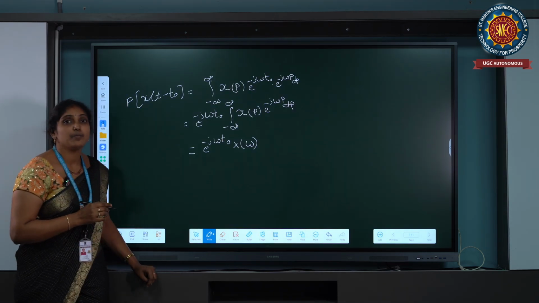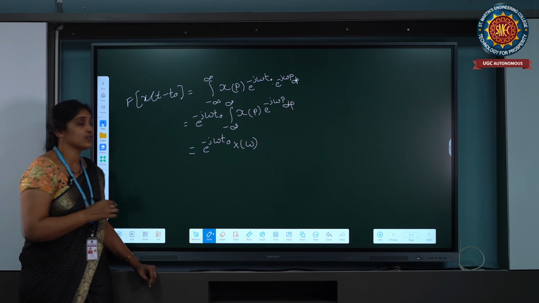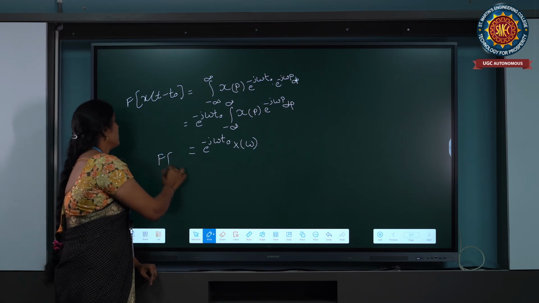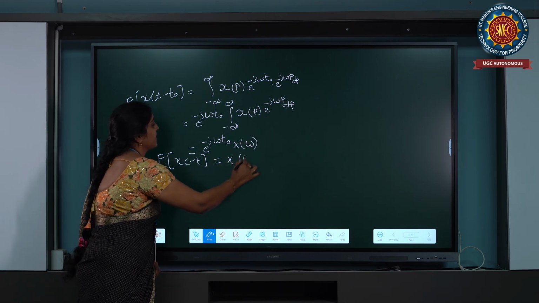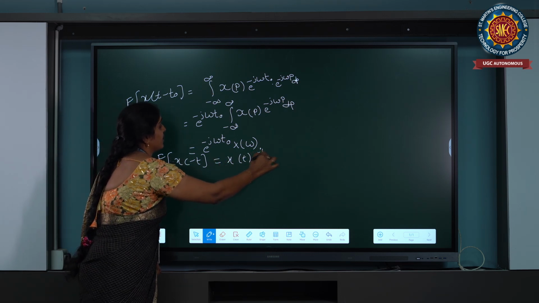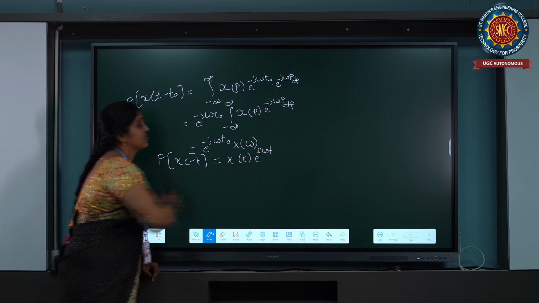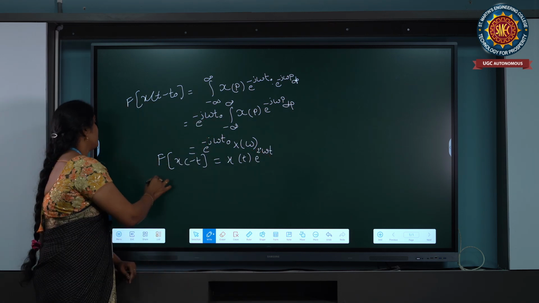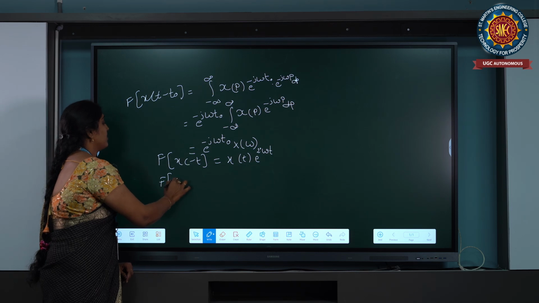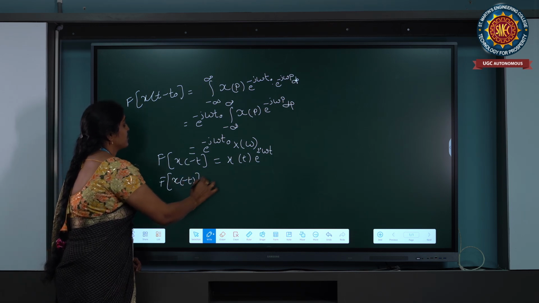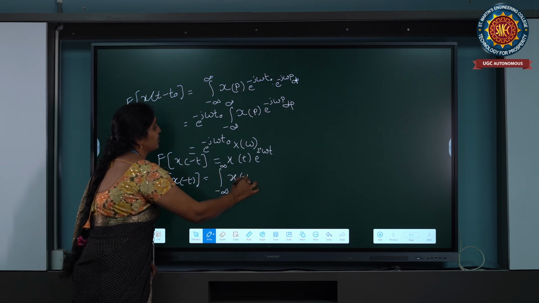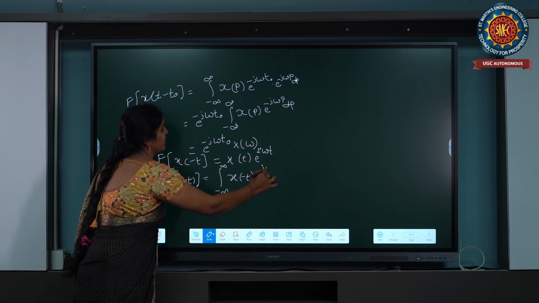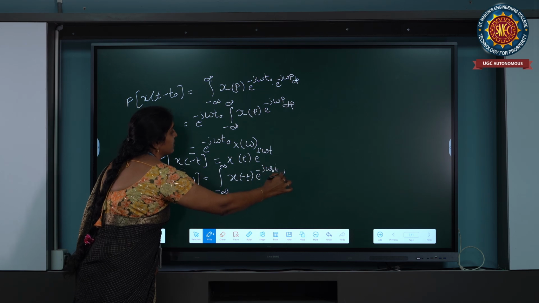Time reversal property: the Fourier transform of x of minus t is equal to X of t into e power j omega t. Apply the Fourier transform: the Fourier transform of x of minus t is obtained by substituting x of minus t in that equation, x of minus t into e power minus j omega t into dt.